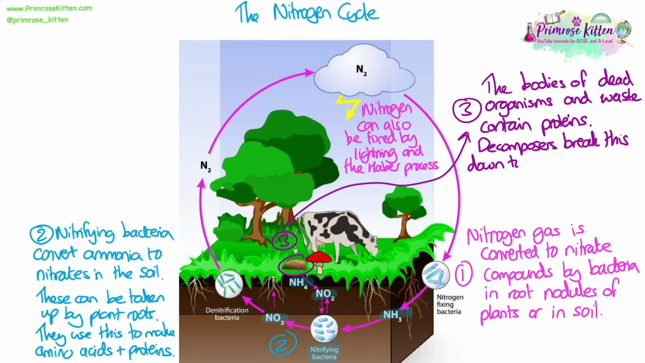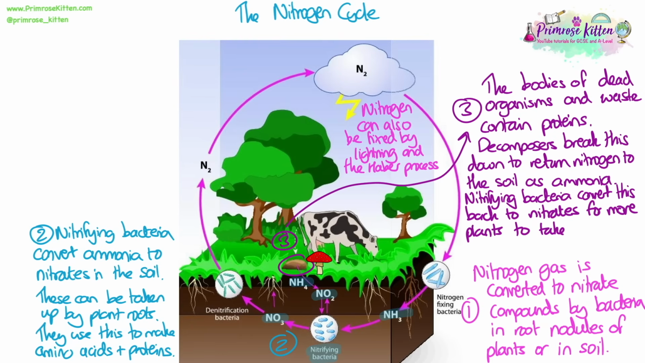The bodies of dead organisms, including plants, animals, and waste products from animals, all contain proteins. Decomposers break this down to return nitrogen to the soil. This is in the form of ammonia, which nitrifying bacteria can convert back to nitrates for more plants to take up, and so the cycle continues.